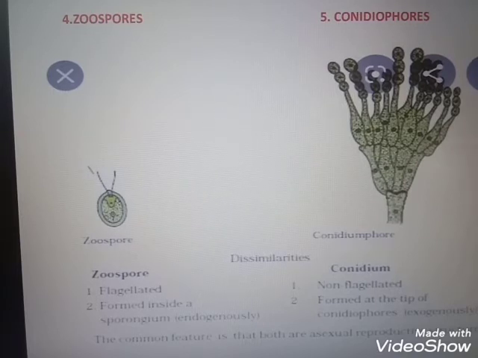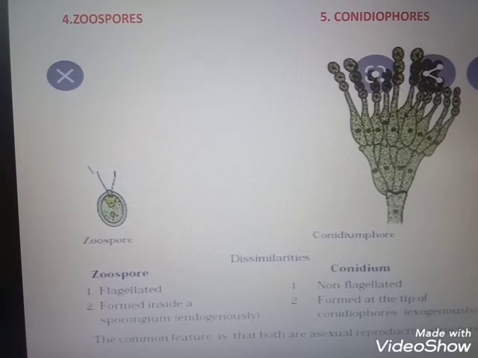So sexual reproduction in fungi takes place by homothallic and heterothallic hyphae. Sexual reproduction is carried out by three types of spores: oospores, ascospores and basidiospores. And the spore forming structure is known as the fruiting body.